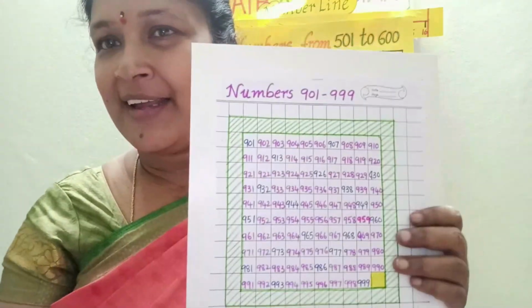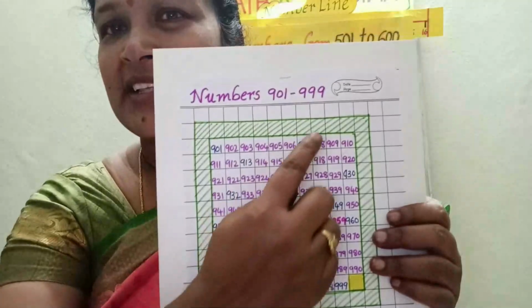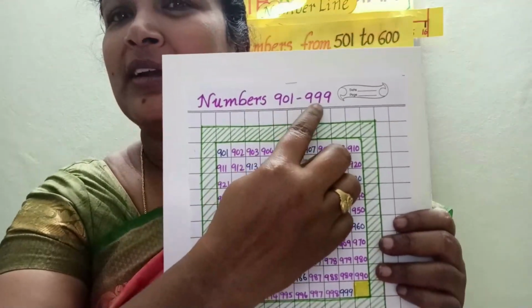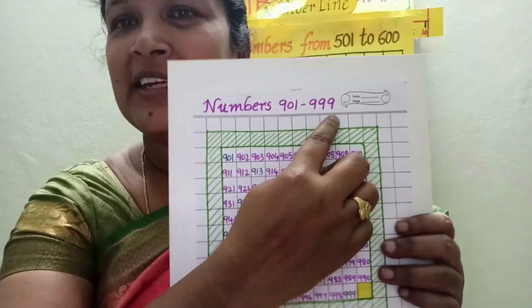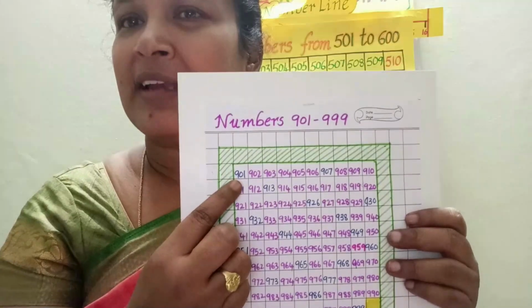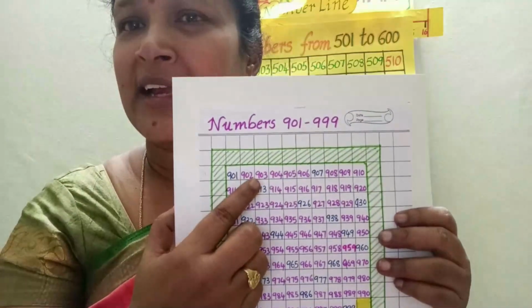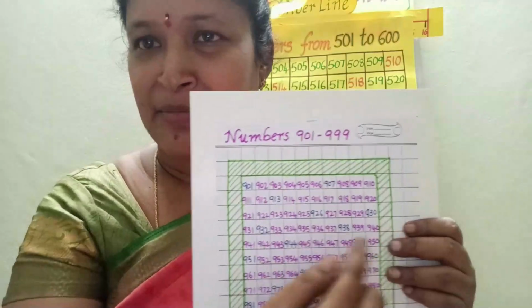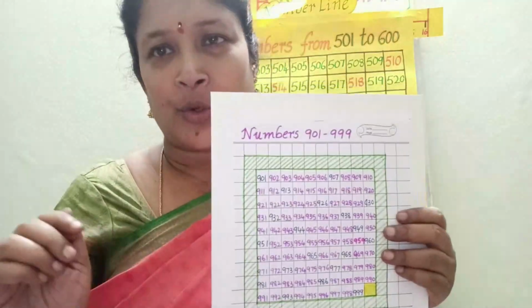999. Because our chapter is numbers up to 999. That's why here we wrote numbers 901 to 999. So here first which number will start? 901, 902, 903. Like that the numbers will move forward.